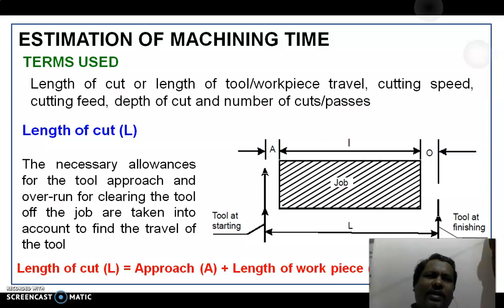For example, in shaping, the ram needs to move away from the workpiece to remove the material on the workpiece material. That distance, a few millimeters away from the workpiece where the machine starts, is called approach. That is very clearly indicated in the given figure. Letter A, the over travel is marked as letter O. The sum of approach, over travel and length of workpiece or job is termed as length of cut.